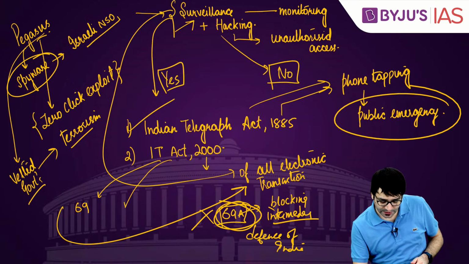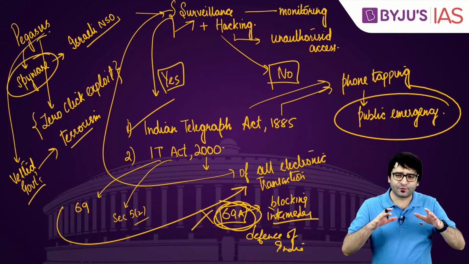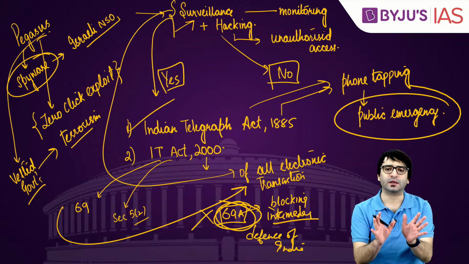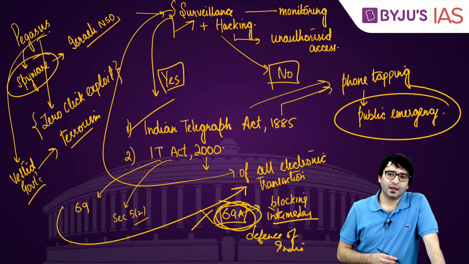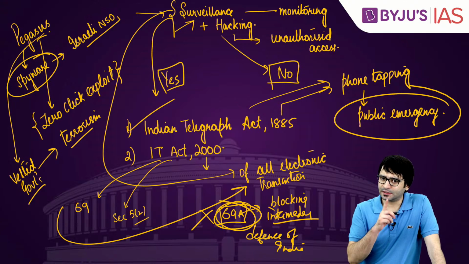In this Information Technology Act, there is Section 5 Clause 2, which makes the Indian Information Technology Act 2000 slightly more broad, very vague in its application. It authorizes the government that you can put somebody on surveillance. Listen to me carefully.